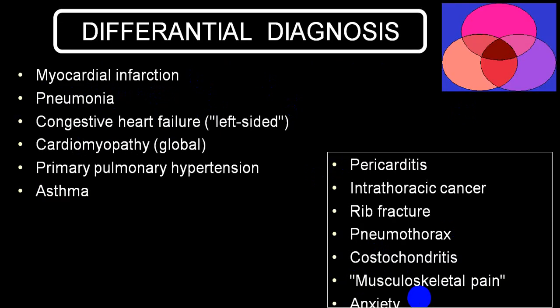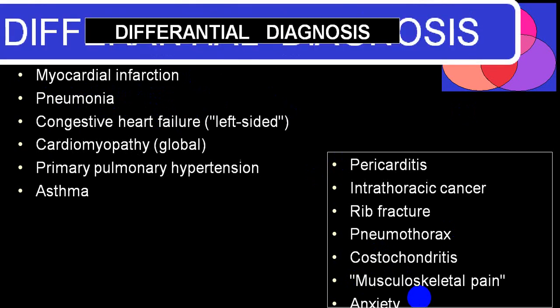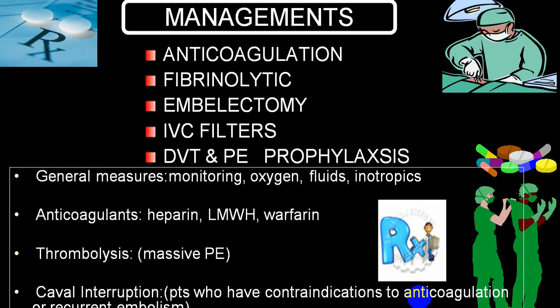Differential diagnosis: by and large, there should not be a differential diagnosis if a good history is taken and you go for good investigations, you confirm the diagnosis of pulmonary embolism. Management will be anticoagulation to further decrease the chance of thrombosis and thromboembolism. Fibrinolysis is done to dissolve the clot and embolus. If the embolus is not lysed, you can go for embolectomy. To prevent a second episode, you can go for an IVC filter, that is an intravascular filter.